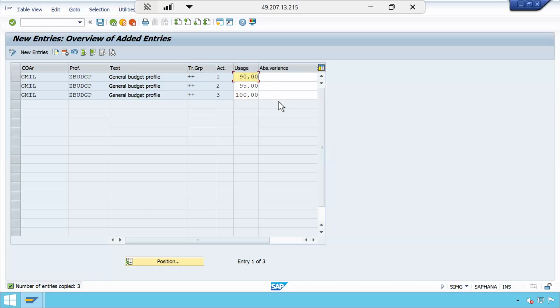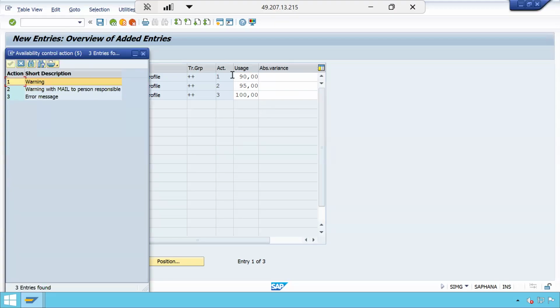That means whenever it reaches 90%, or even 1 rupee more than 90%, what will it do? What is one action? Action means what action you are performing. Let us say when it is one week before you need to pay the credit card bill, you are keeping a buffer and paying at 90%.